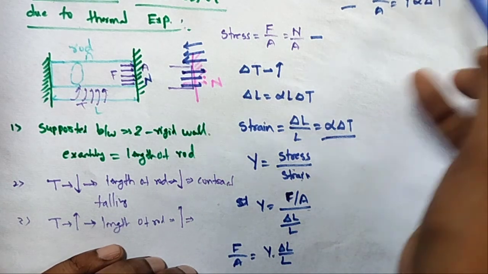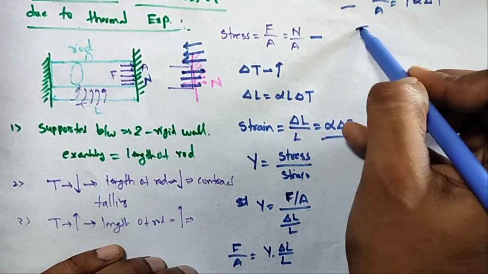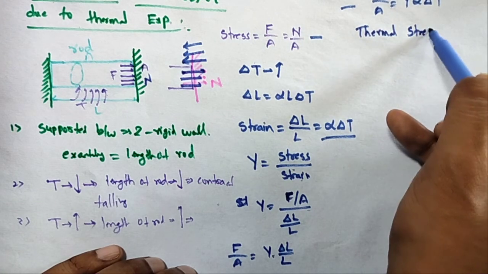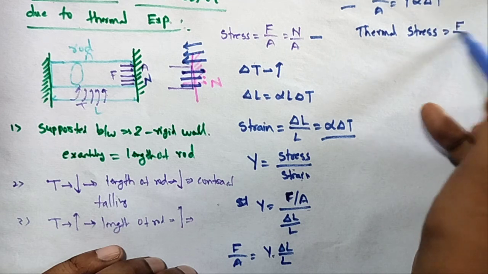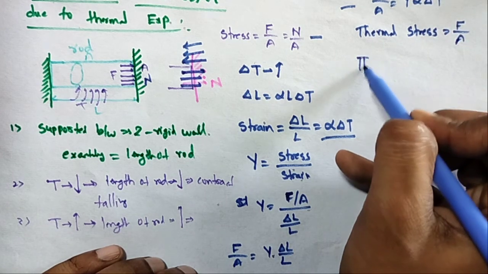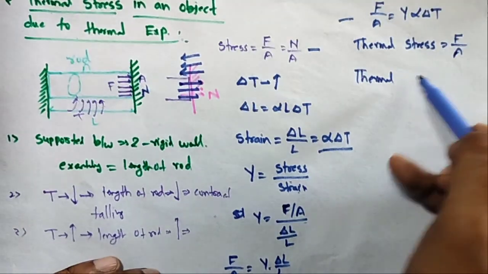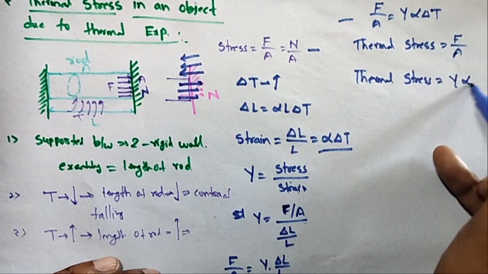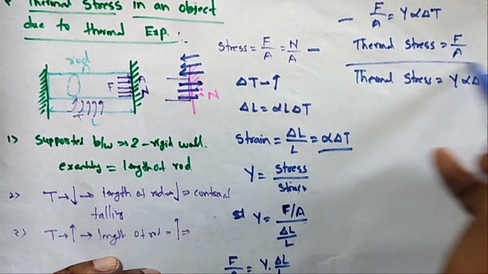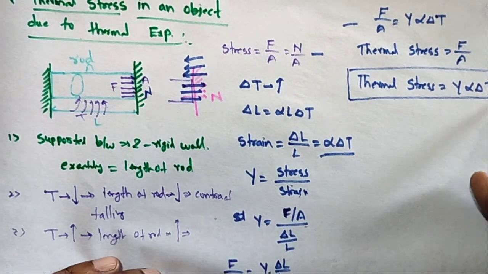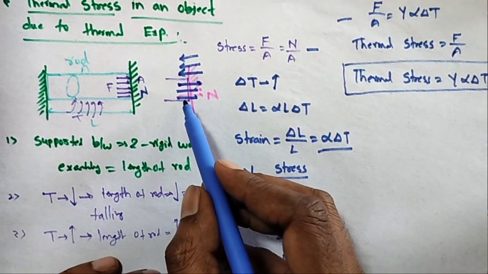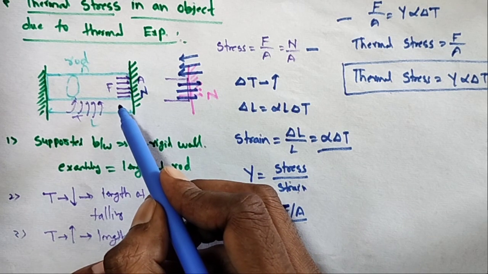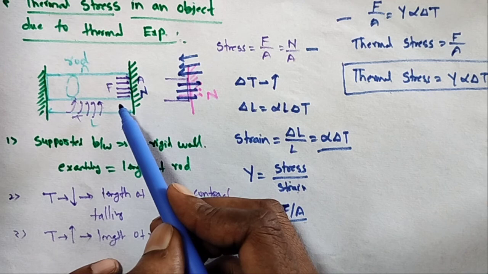So this F by A is called thermal stress. The thermal stress is equal to Y alpha delta T. What is the thermal stress? The stress acting due to thermal expansion or temperature.